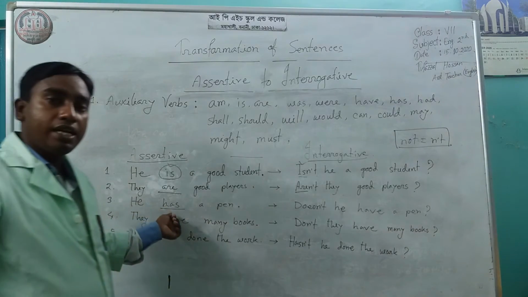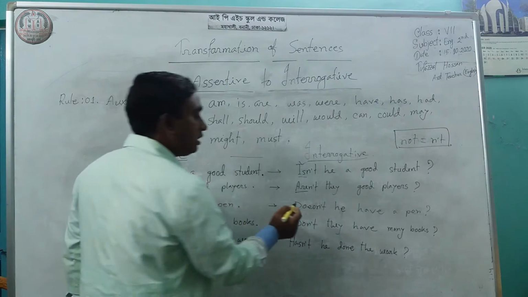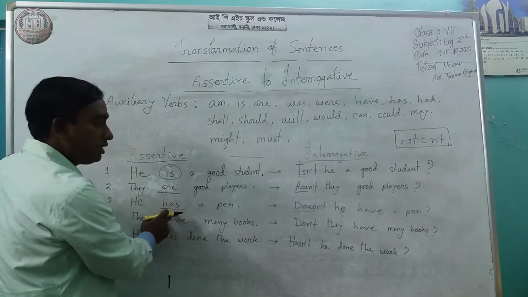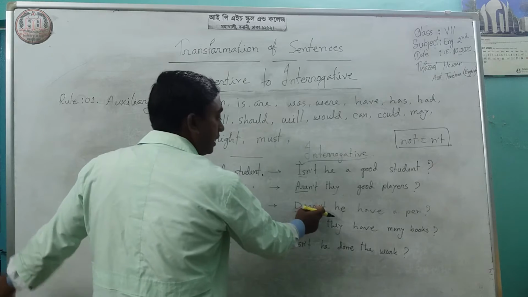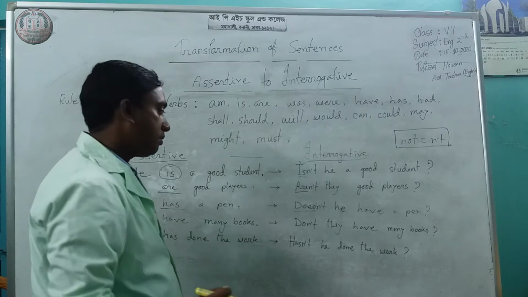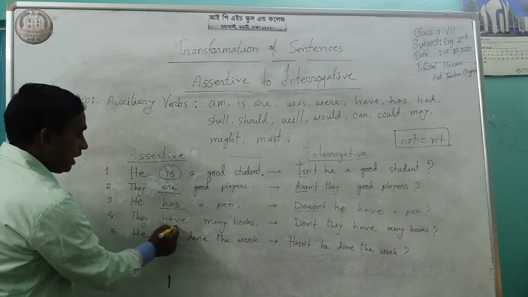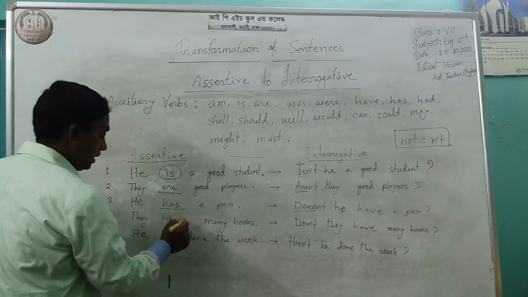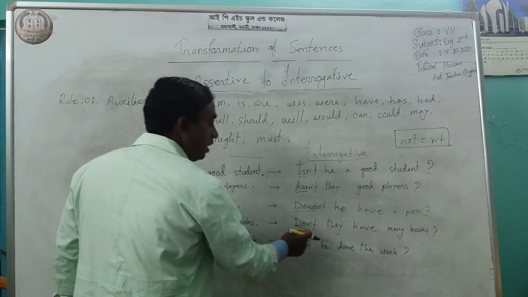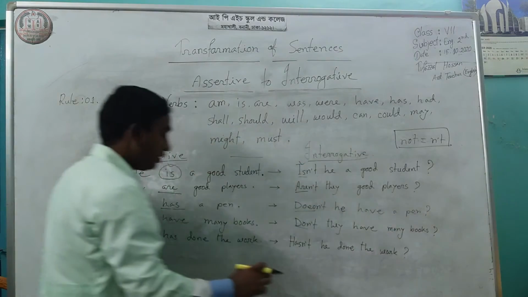If you find any sentence where has is the main verb, then you have to change it to the auxiliary verb do or does. If you find has, then it will be does, and with negative, doesn't. Doesn't he have a pen? Because has is here the main verb. They have many books. Have is also the main verb here. Then you have to write do and with negative n't. Don't they have many books?